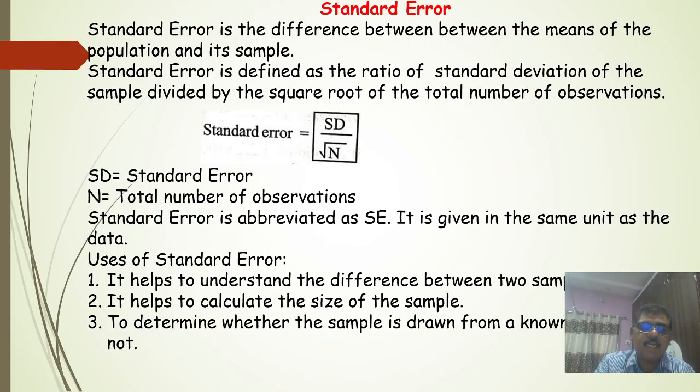So this is the standard error. Simply remember the definition and the formula for standard error. If you know the standard deviation, then you can calculate the standard error easily. It is nothing but the ratio of the standard deviation of the sample divided by the square root of the total number of observations. So this is regarding probability, standard deviation and standard error.